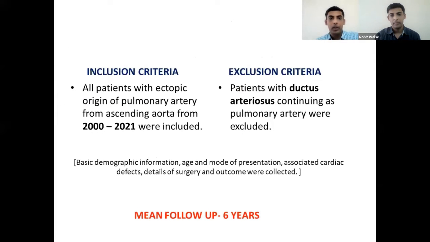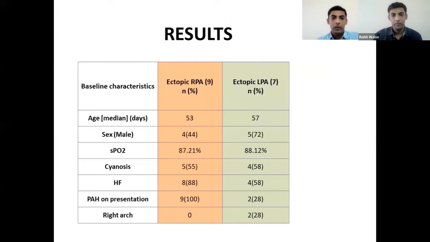So we tried to include all patients presenting with ectopic origin of pulmonary artery from ascending aorta at our institute in the last 21 years. And we carefully excluded patients where ductus arteriosus was continuing as pulmonary artery. And we followed up these patients for almost 6 years. So we could find around 9 patients with ectopic RPA origin and 7 patients with ectopic LPA origin from ascending aorta. The median age of presentation was 53 days and 57 days in these groups. The saturation on presentation was 87% and 88% respectively.